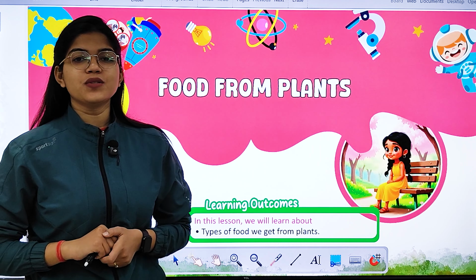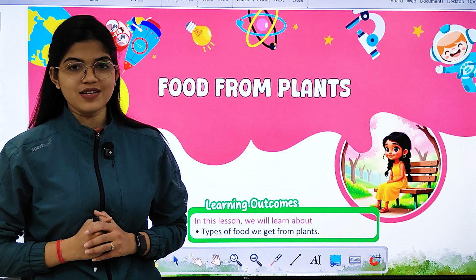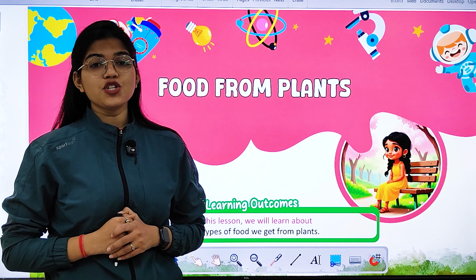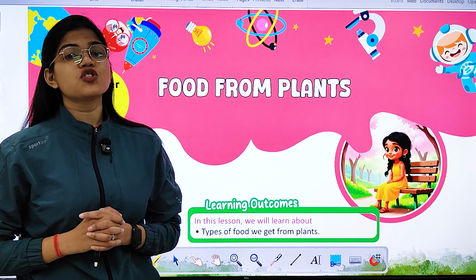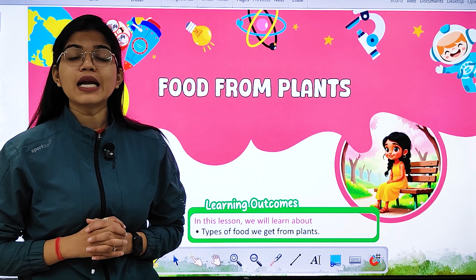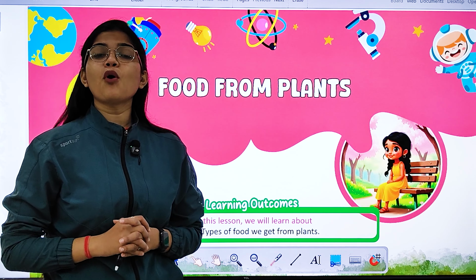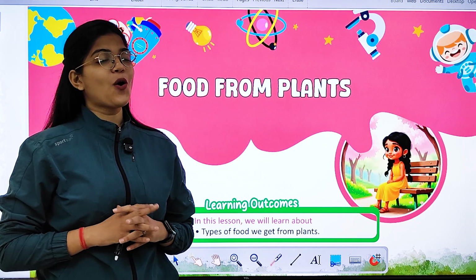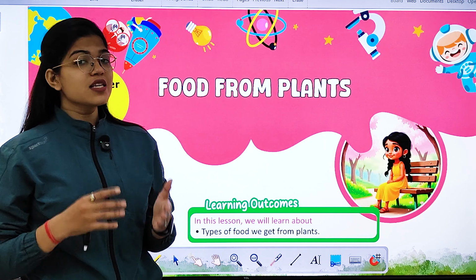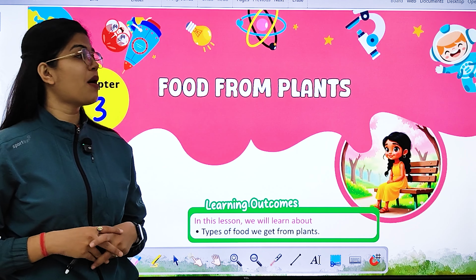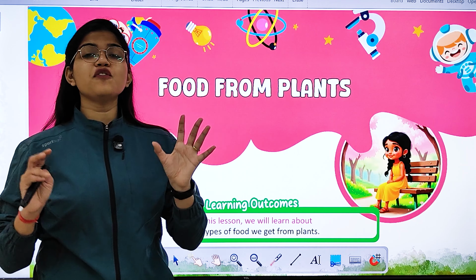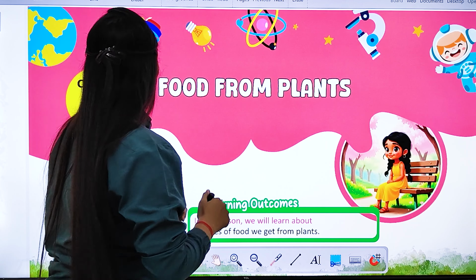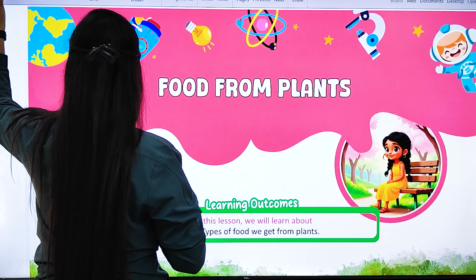So, students, as we all know, plants are very useful to us. Why? Because they help us in many ways. They provide a lot of useful things which we use very commonly in our daily life. And the very important things provided to us by plants are food and oxygen gas. In this session today, we are going to learn about the different types of food products which we get from plants. So let's start the chapter and learn about it.